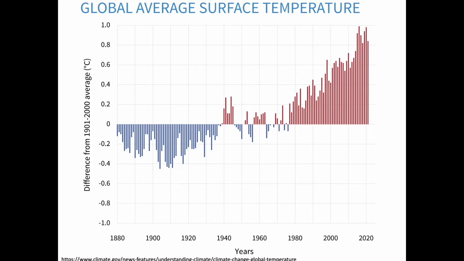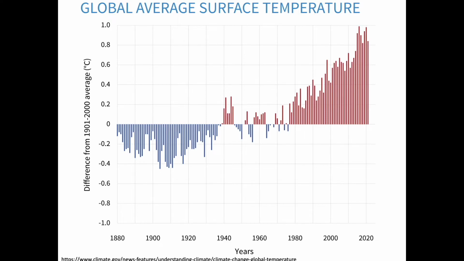So if we want to look at data that tells us about climate, we already know that we need many years of data. That way we won't get lost in the noisiness and variability of weather or of climate variability. Sometimes it's also nice to think about comparing our data over time to some sort of baseline or normal condition. In this graph, we're looking at how temperature changes from 1880 to 2020 on a global average basis. The scientists have calculated what the average temperature of the 20th century is, and they've called that zero on this graph. Years that are colder than average are blue bars pointing down, and years that are warmer than average are red bars pointing up.